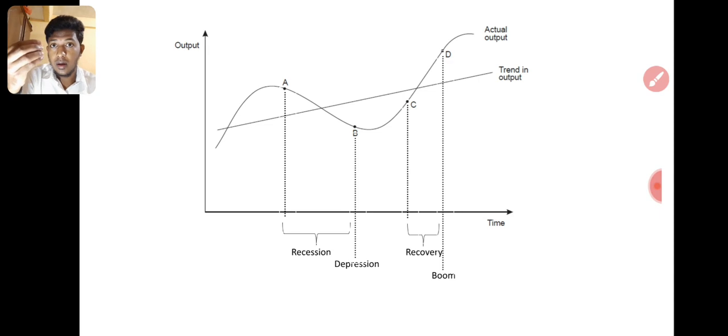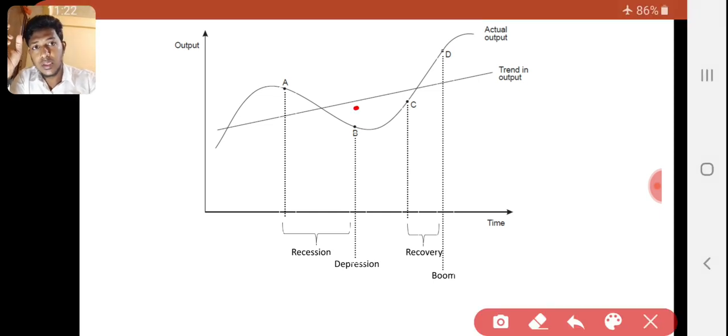If you go beyond this depression, for example, if an exam asks what is the possible action to prevent this point going further down from year to year. We have already touched the depression point.